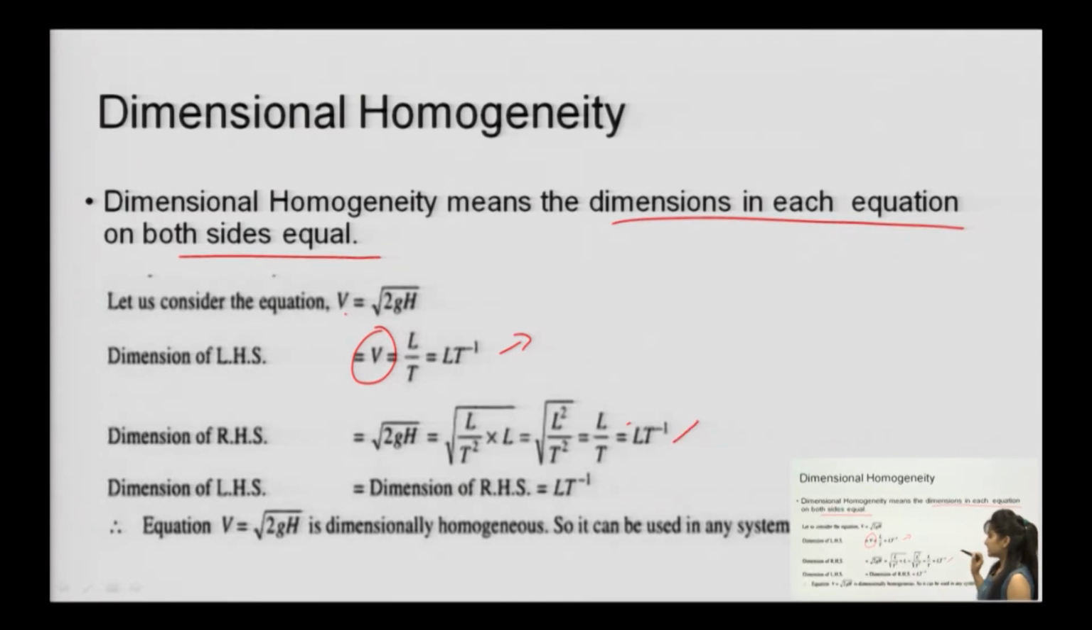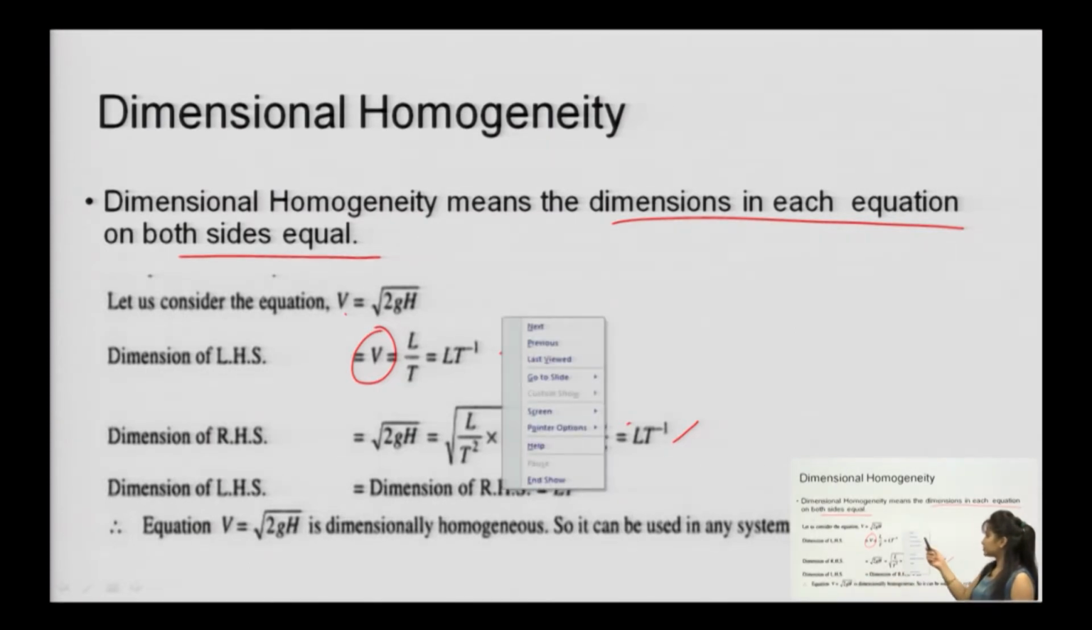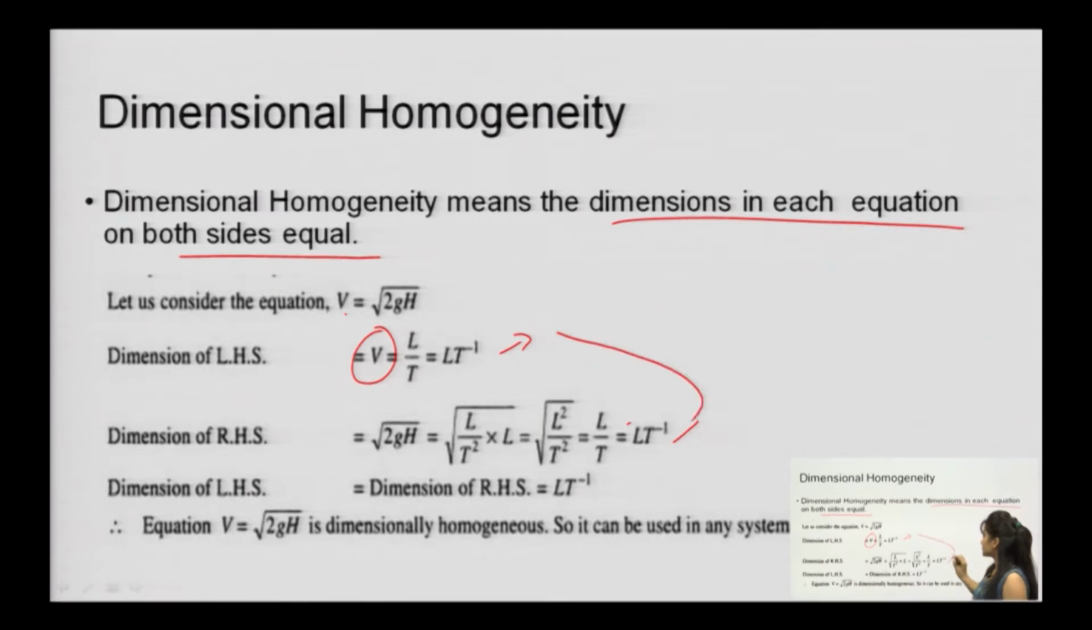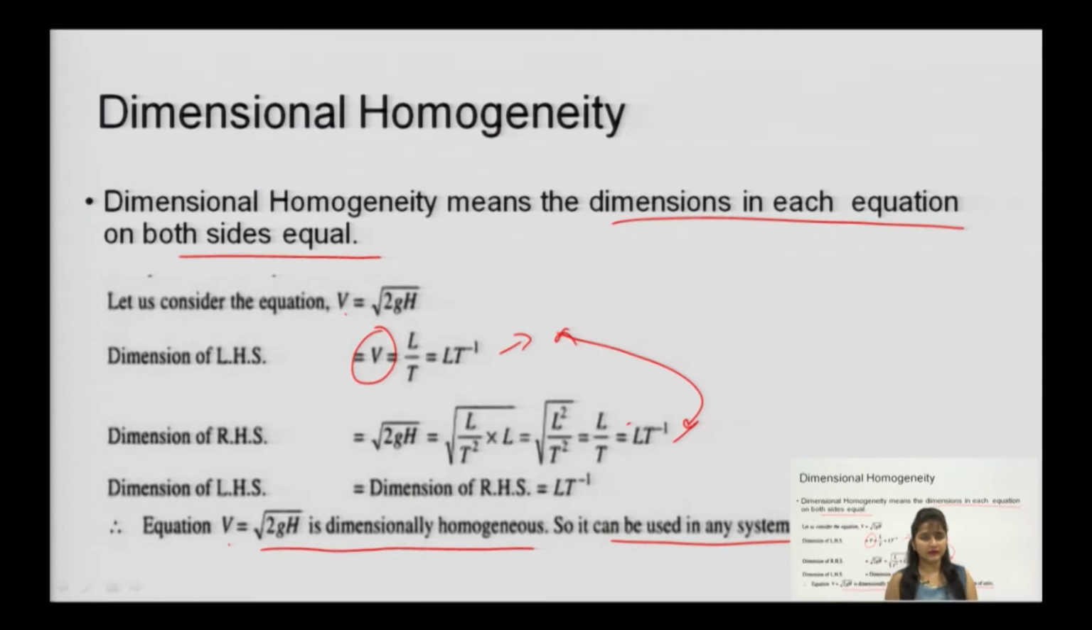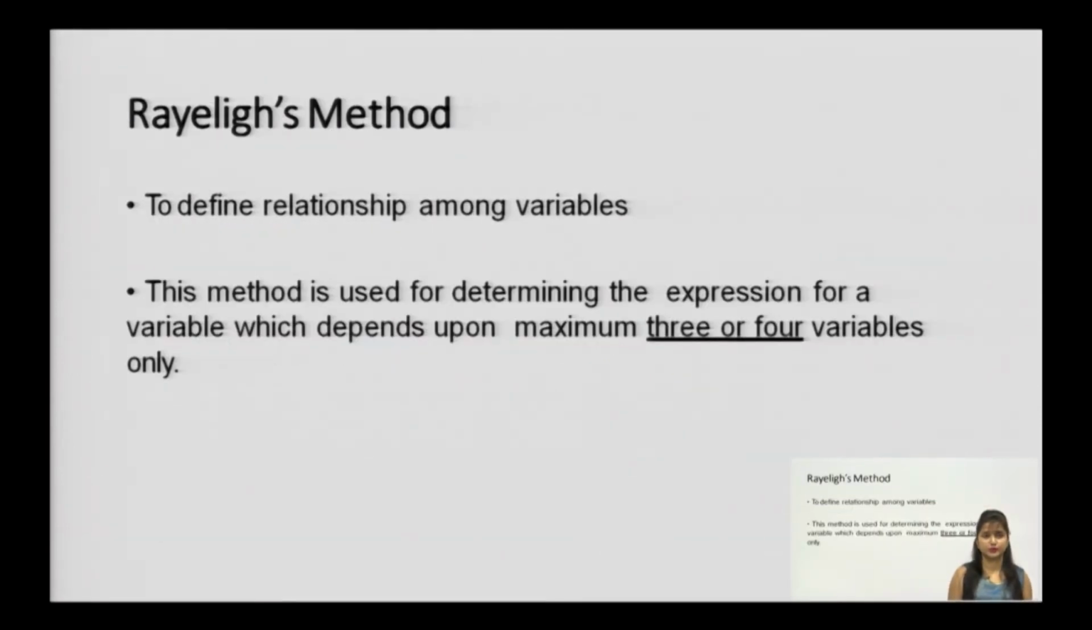So, the dimension of the left hand side is LT minus 1 and the dimension of the right hand side is also LT minus 1. They both are equal. Hence, you can say that the equation v equal to under root 2gh is dimensionally homogeneous and it can be used in any system of units. You can use velocity in meter per second, meter per minute, meter per hour, centimeter per second or centimeter per minute. Whatever unit you want, you can carry over with it. This is a dimensionally homogeneous equation.